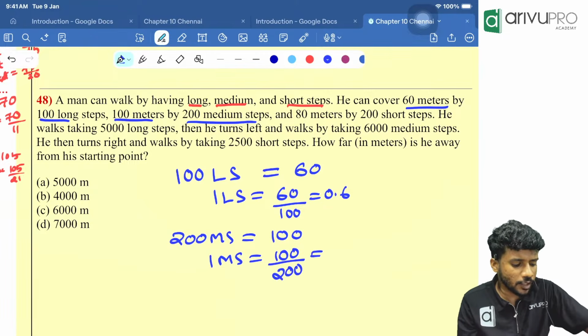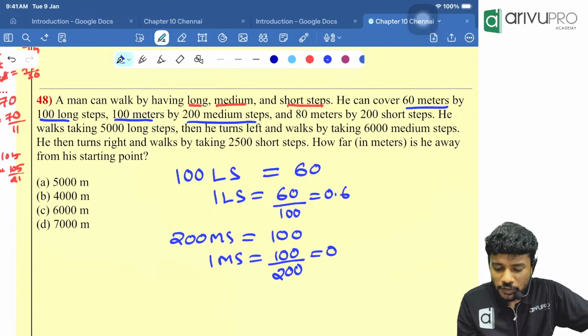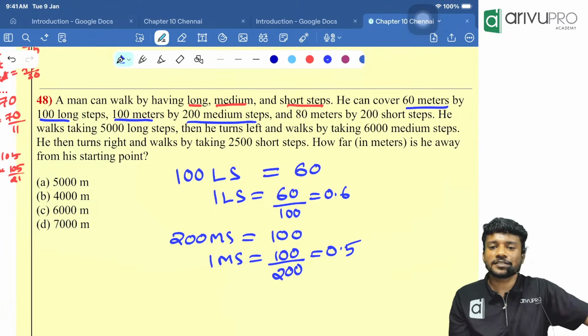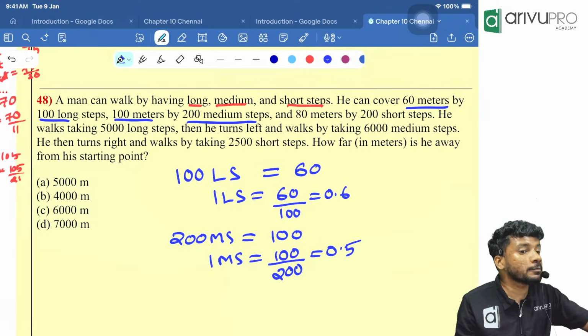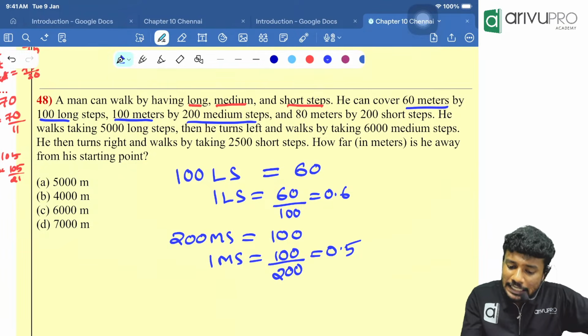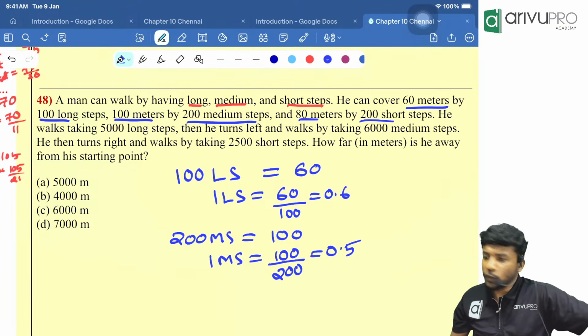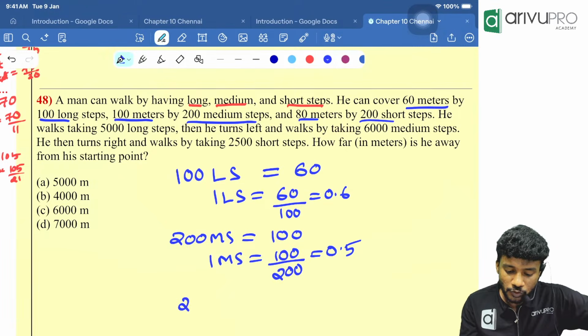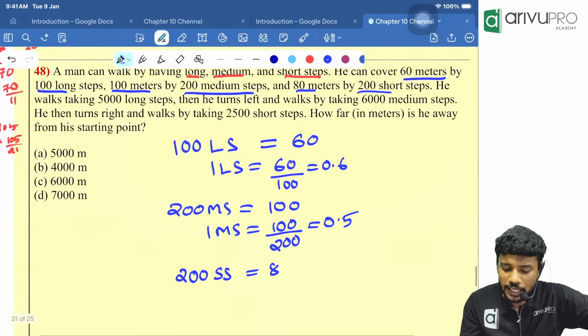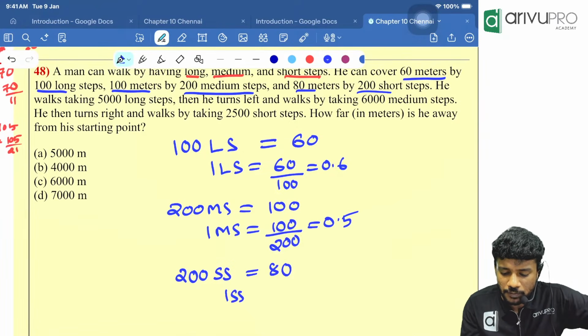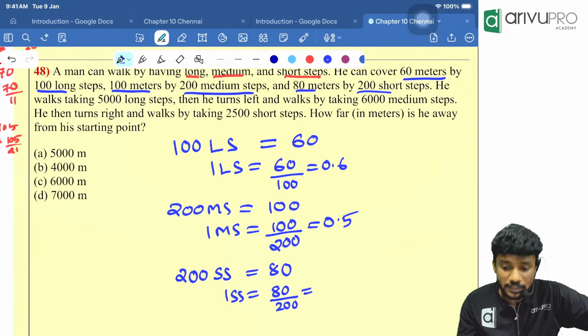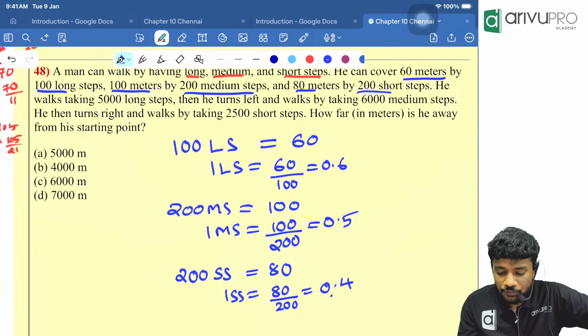That is 1 divided by 2, equal to 0.5 meter. Then 80 meter by 200 short step. One short step is 80 divided by 200, which is nothing but 0.4.